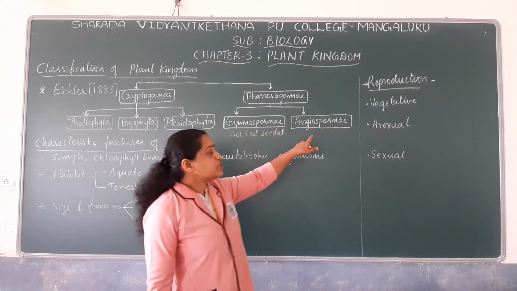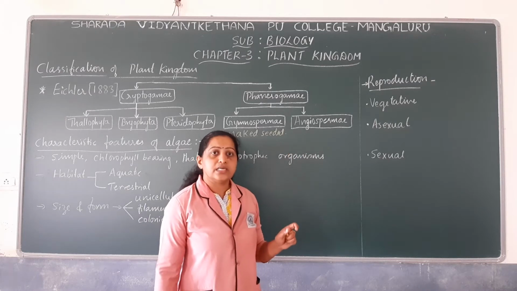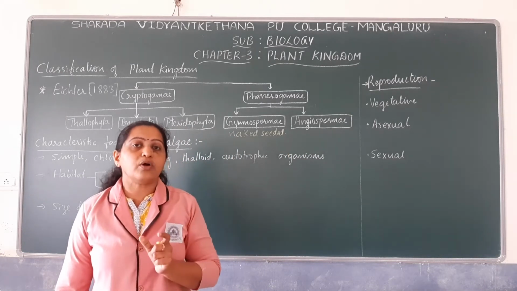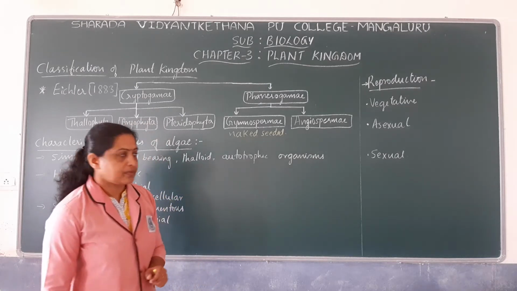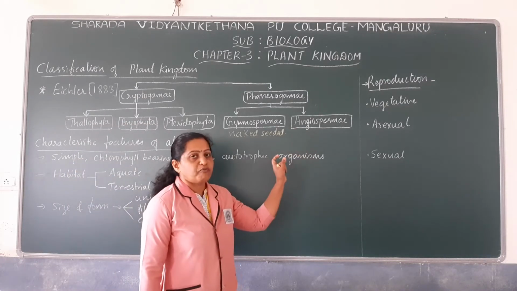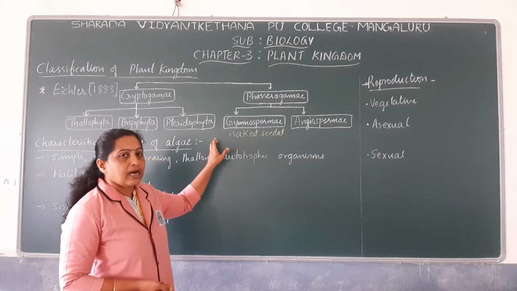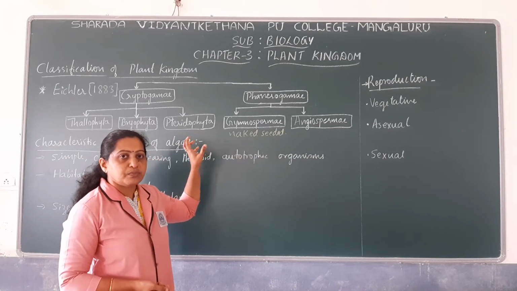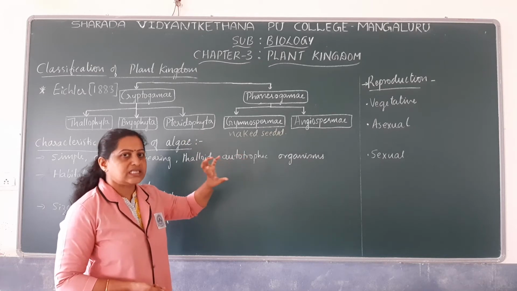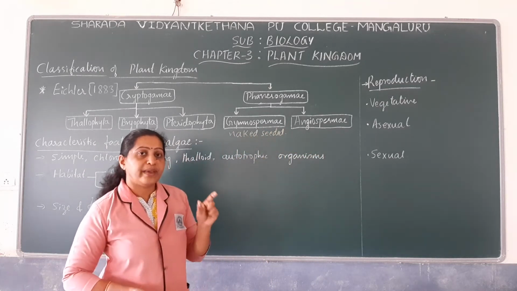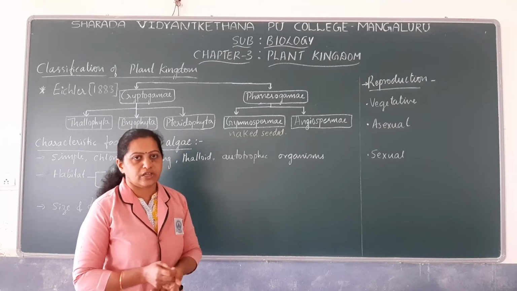Whereas angiospermae includes plants which produce seeds that are enveloped or covered by fruits. Such plants were included under angiospermae. So gymnospermae are plants with naked seeds, whereas angiospermae are plants which bear seeds enclosed within the fruit.